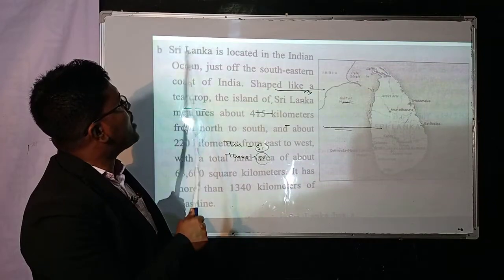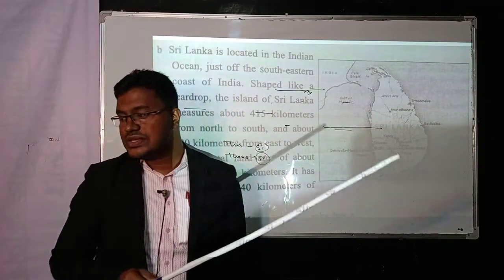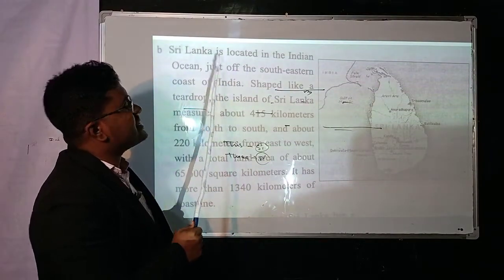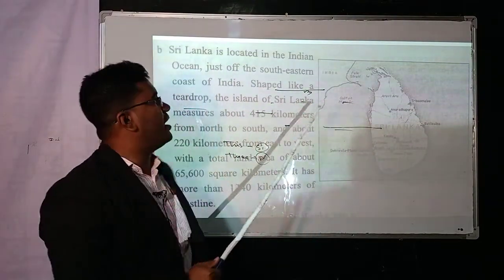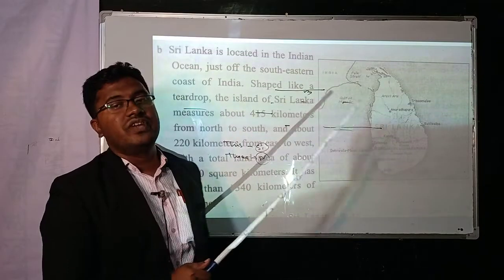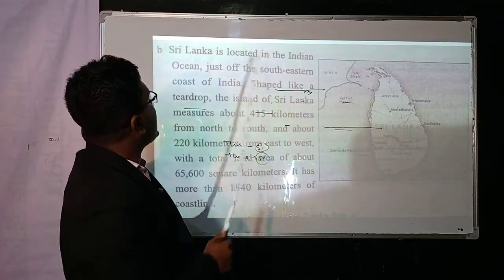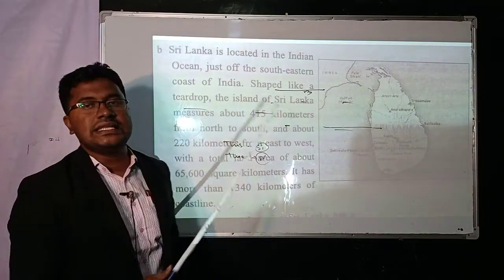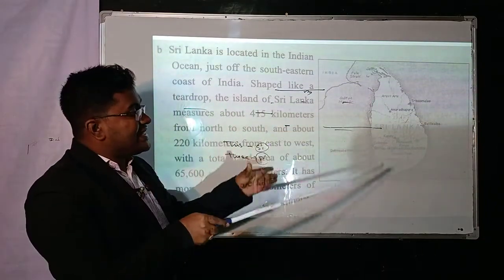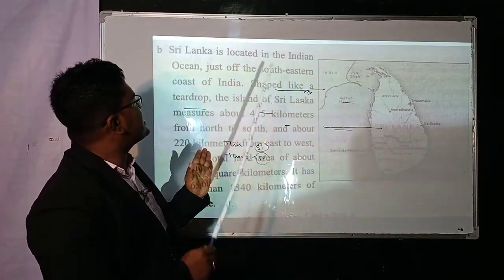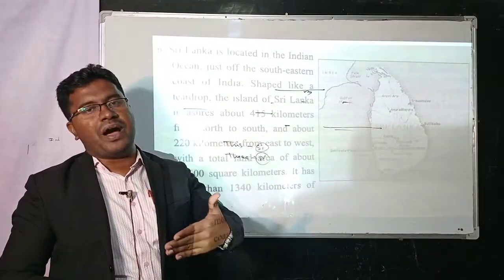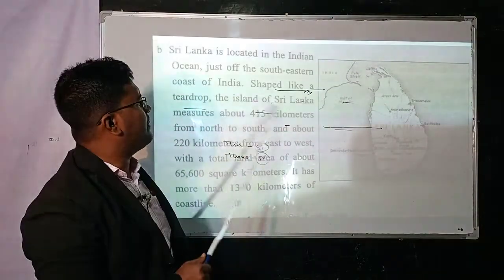So my dear students, Sri Lanka is located. This sentence is also a passive sentence. Sri Lanka is located: is is an auxiliary verb, and located is the V3 of the verb. In the Indian Ocean, just off the southeastern coast of India. That means it is situated on the southeastern coast. Coast means the sea-level part of India.